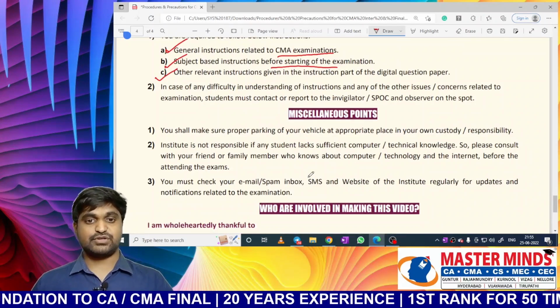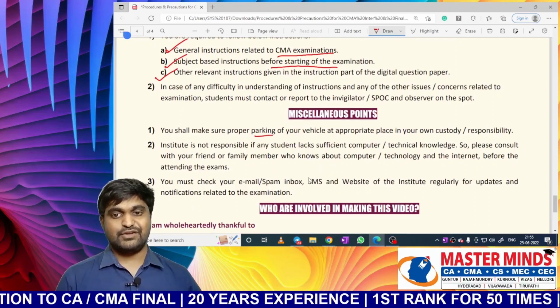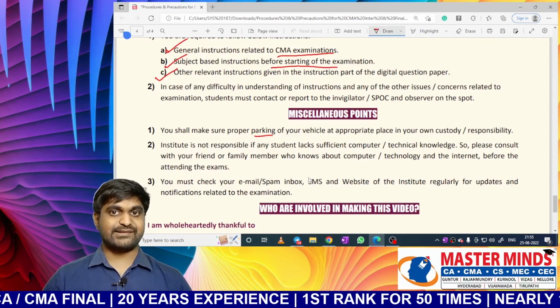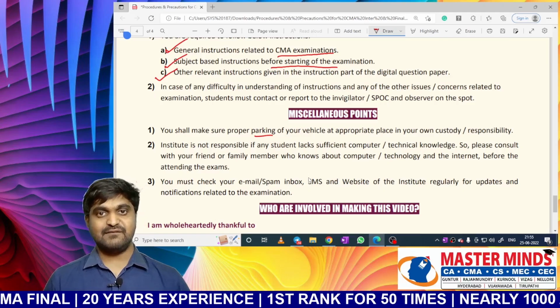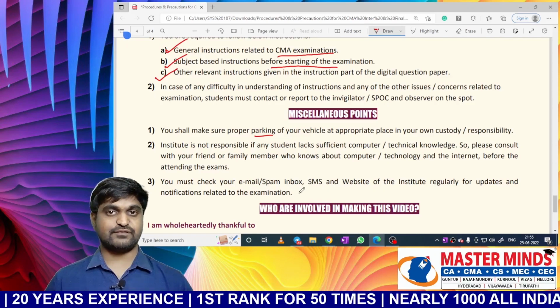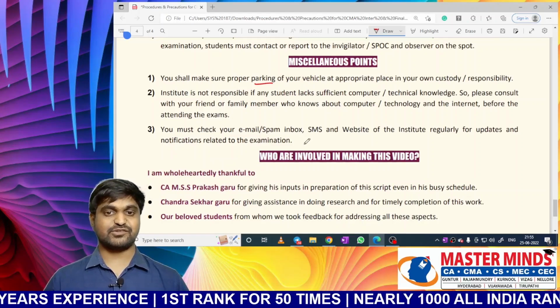And a miscellaneous point. So what about parking? Parking is at your own responsibility. The Institute or exam center is not liable for loss of any vehicle. So you should take care of that. It is your responsibility.